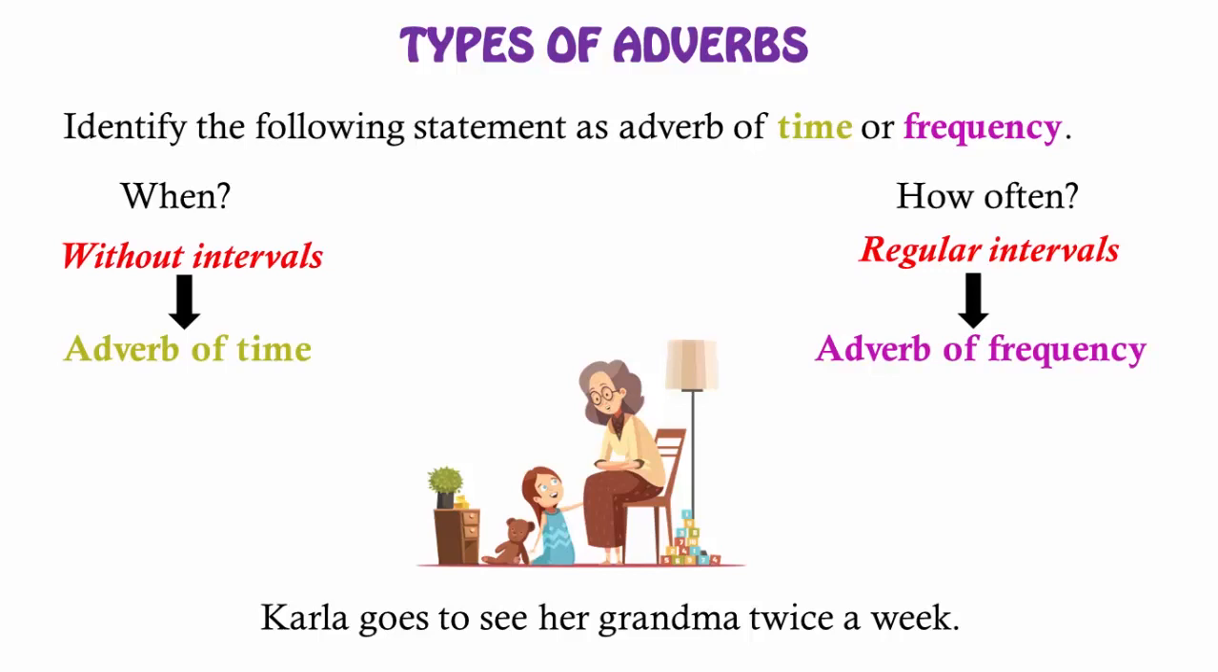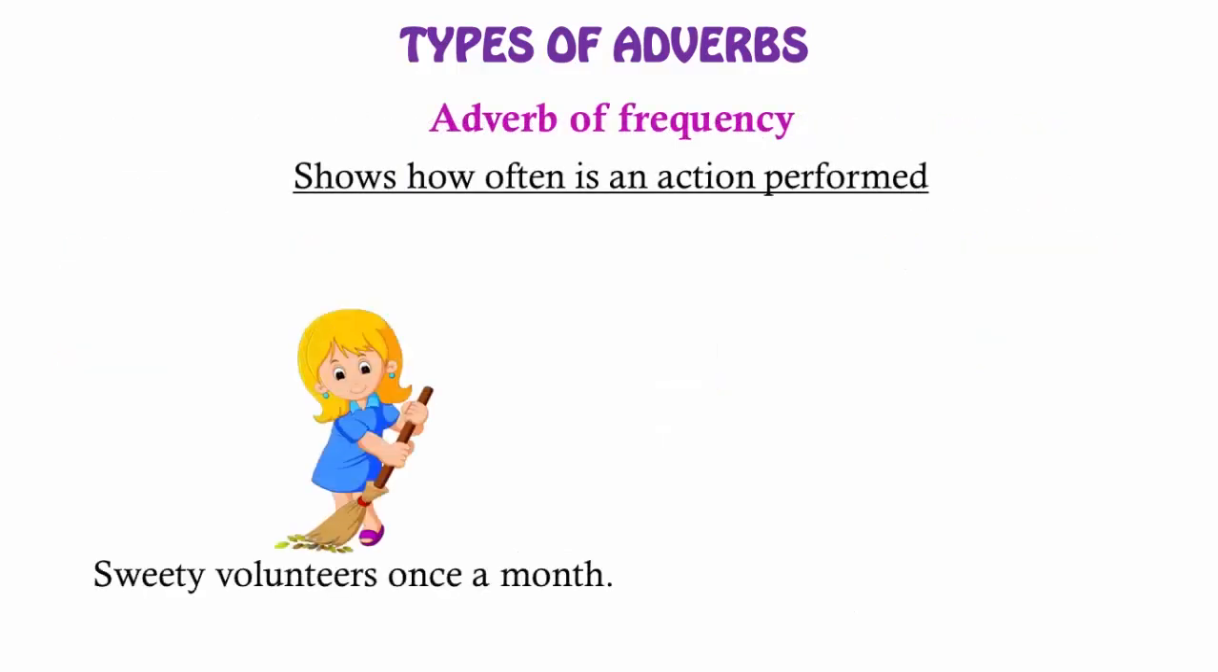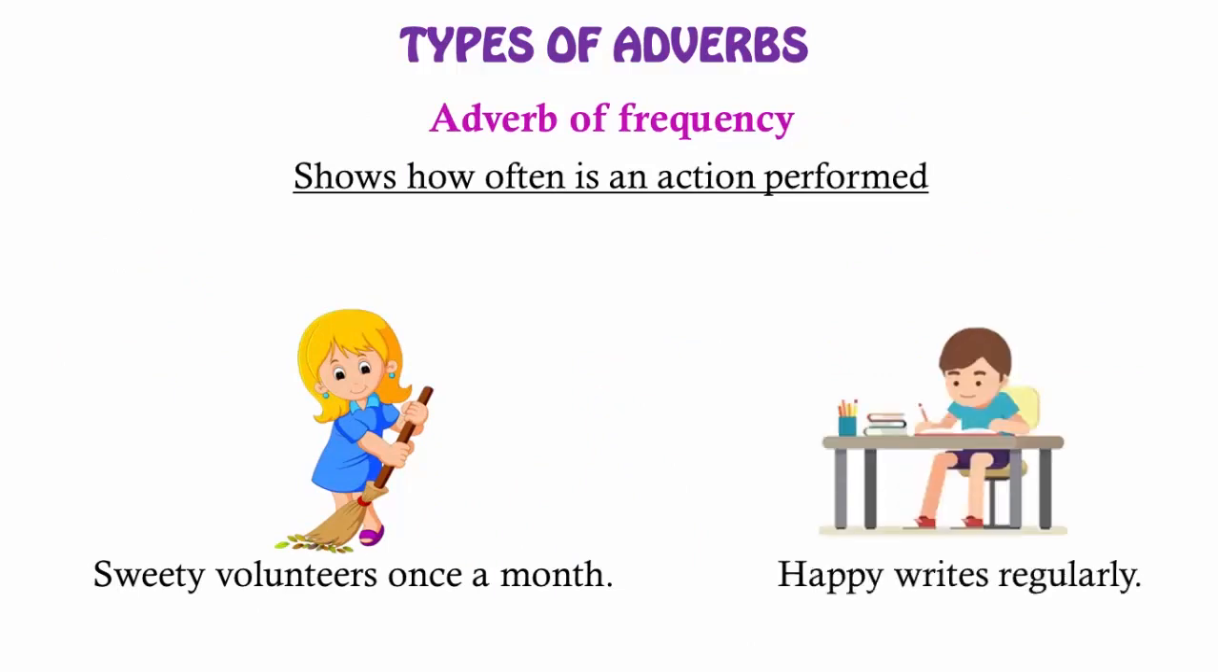To make it easier, adverb of frequency is divided into 2 parts. Let us look at them. Sweetie volunteers once a month. Happy writes regularly. Can you identify the adverbs here? Yes, once a month and regularly. Both of them are adverbs of frequency, but there is a minute difference in them. Can you spot it?